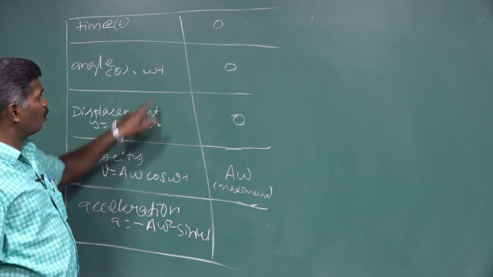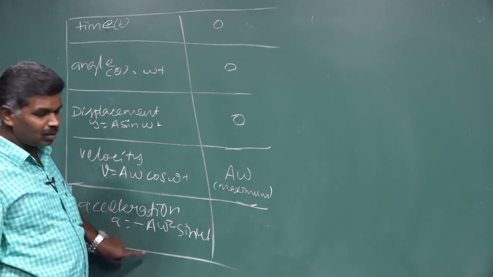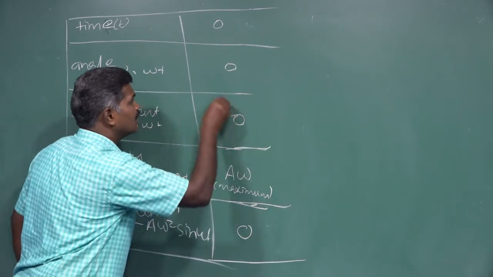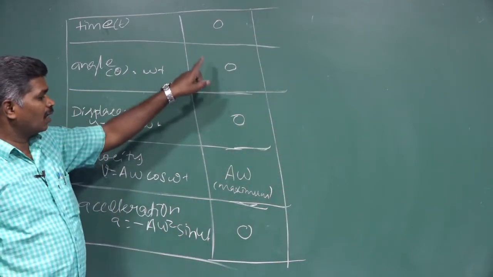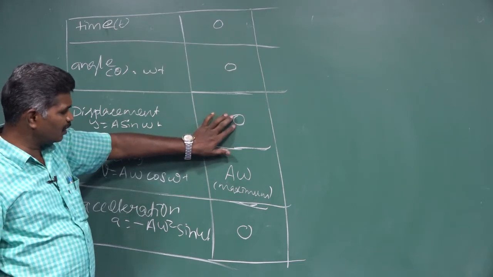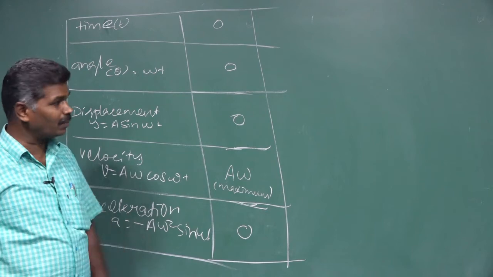Then, if omega t is 0, once again sin omega t is 0, so acceleration is also 0. For that initial position, in these three factors, displacement and acceleration are 0, and velocity becomes a maximum.